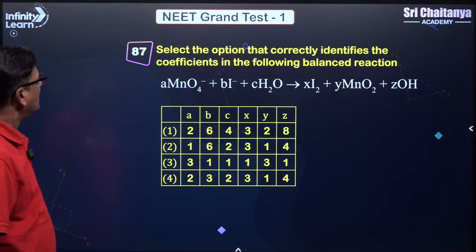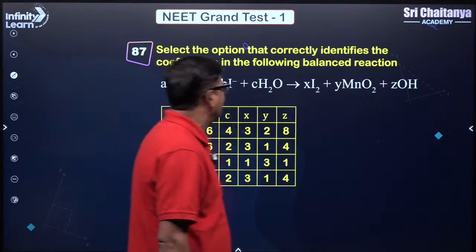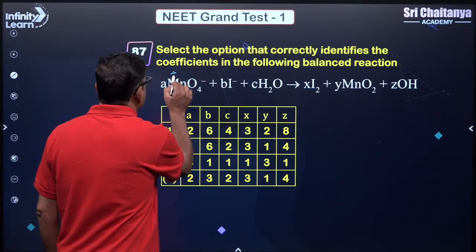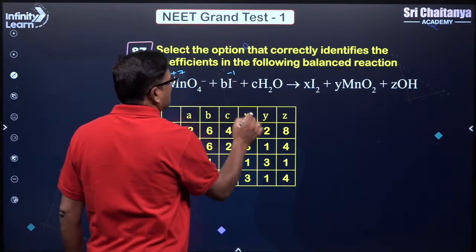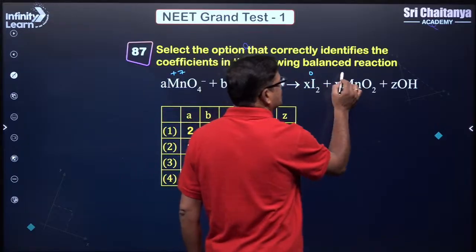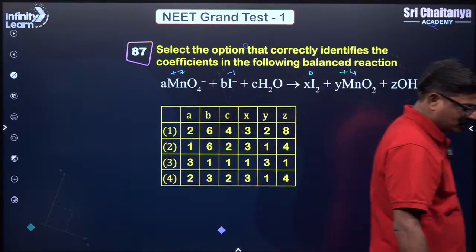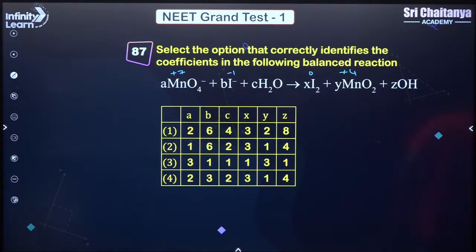Okay, now in the selected option, the correct one identifies the +7 oxidation state, -1 oxidation state, 0 oxidation state, and +4 oxidation state. You can solve this by using the ion electron method or any other method.